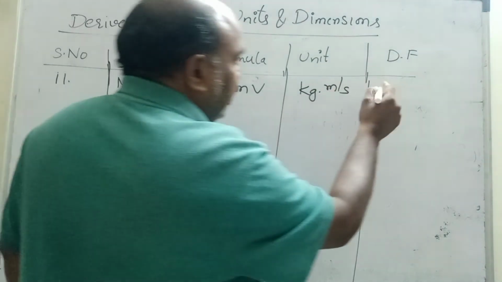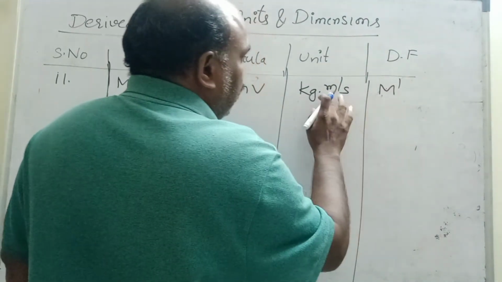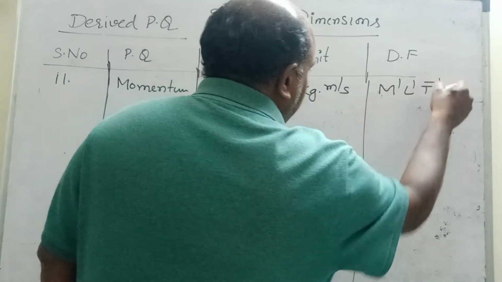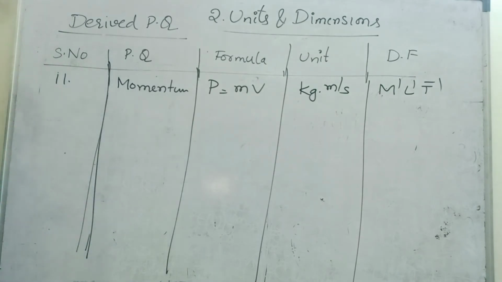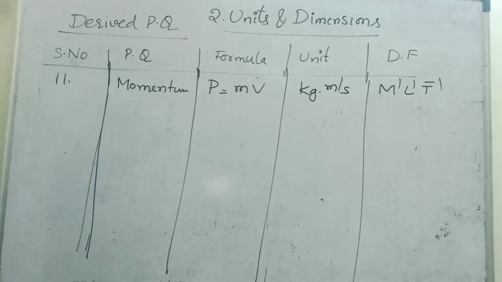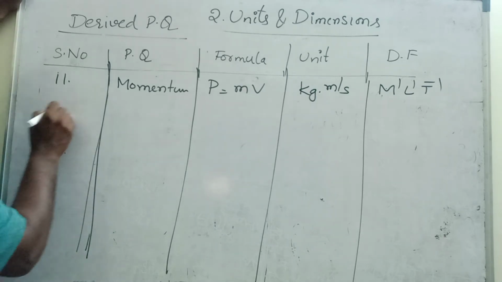Kg is the unit of mass. So M1, meter L1, by T1 comes into numerator, minus T1. This is the dimensional formula of momentum. Momentum means mass into velocity. Understand, children? Next, power.